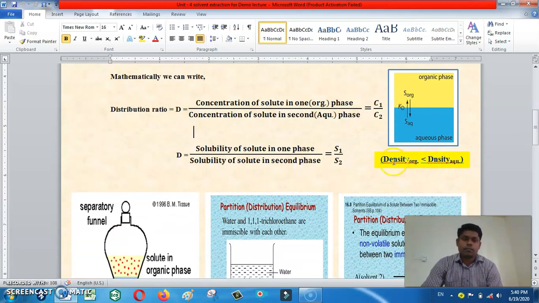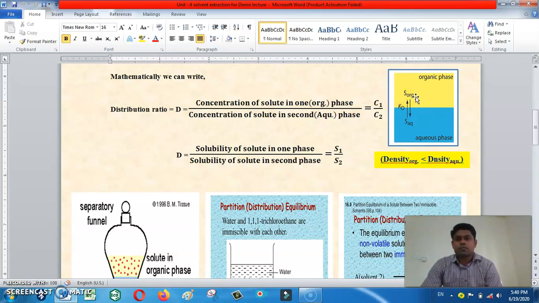Look at here. If the density of the organic phase is less than the density of the aqueous phase, then what happens? The denser medium remains at the bottom of the funnel. Here the density of the aqueous phase is higher, that's why the aqueous phase is in the lower layer while the organic phase is in the upper layer.